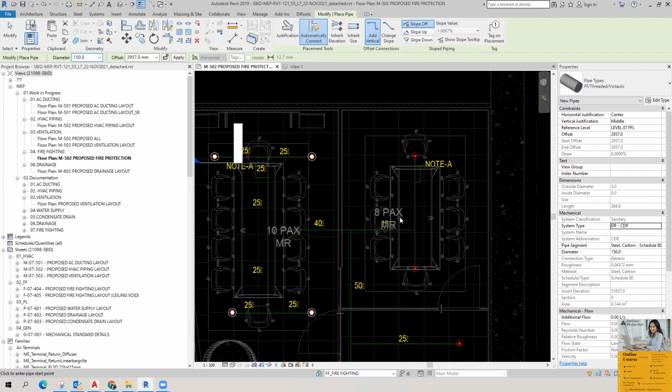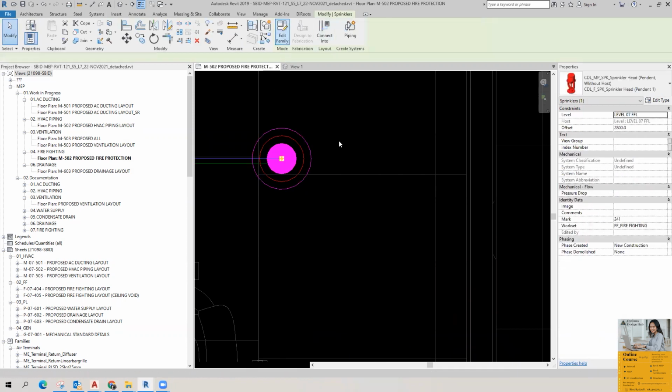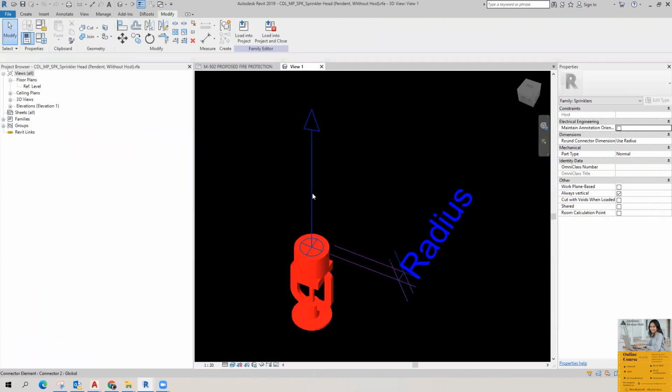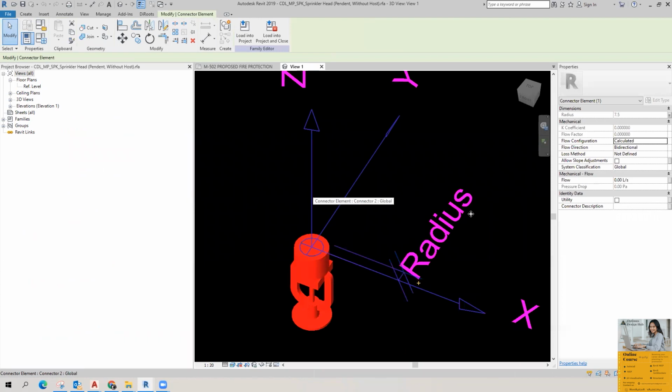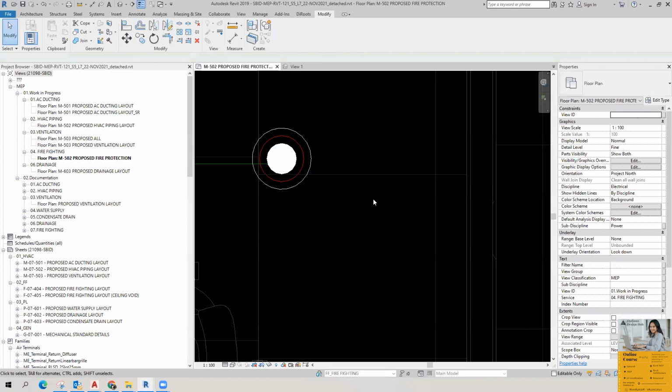But make sure that when I'm editing this family, this is the connector. In this connector, what is given here? The system classification is global. Actually, it should come under the fire protection category. I'll use fire protection other. So in the connector, it is set as fire protection other.